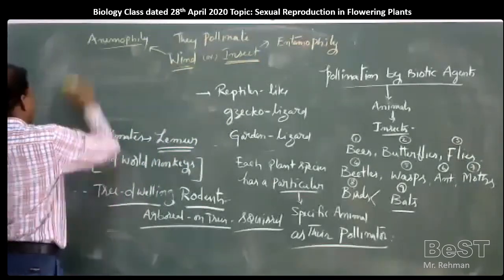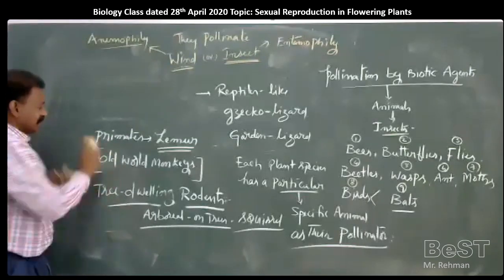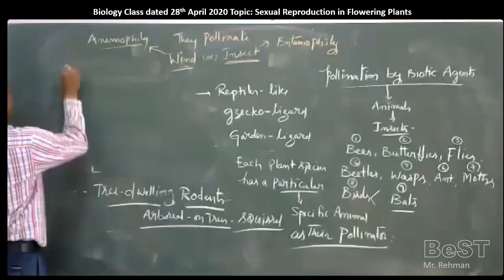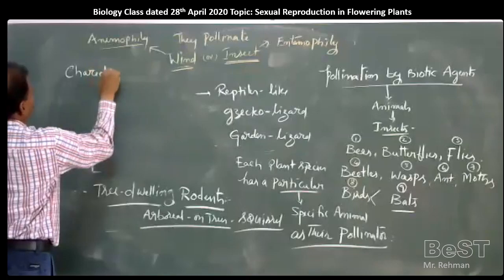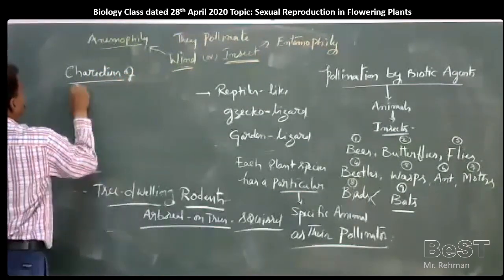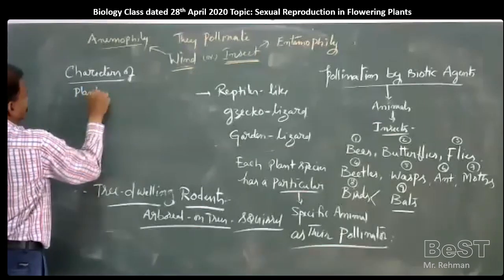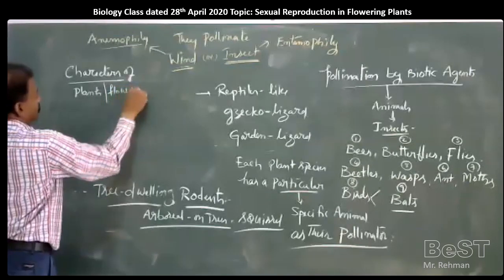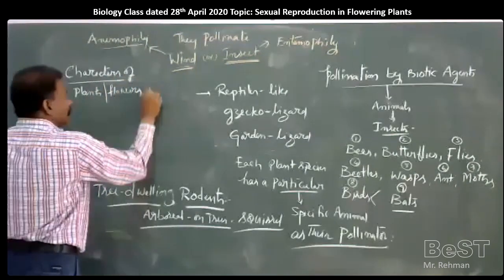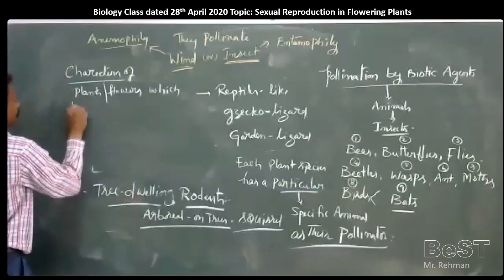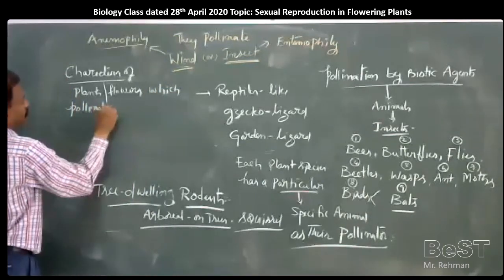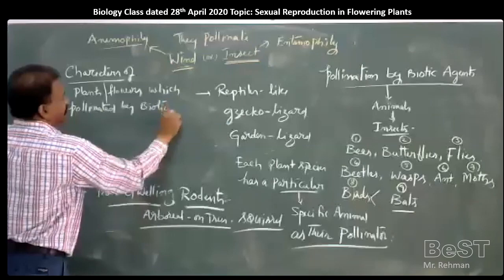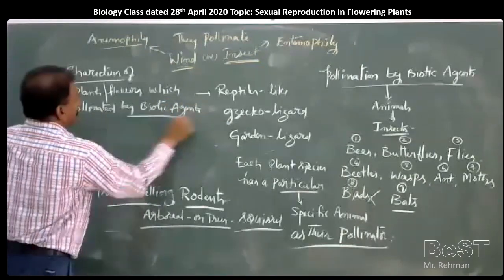Here, whenever pollination is going on, how is it actually happening? What are the characteristic features of pollinating plants? Characters of plants or flowers which are pollinated by biotic agents, especially bees or beetles.